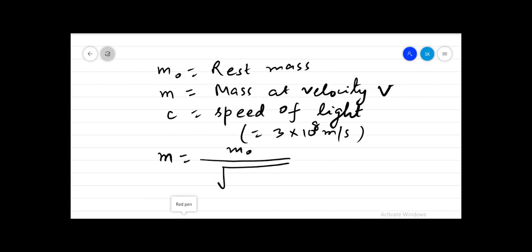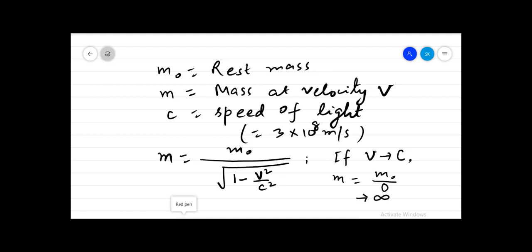So m equals m naught divided by under root 1 minus v square by c square is the relation for variation of mass with speed. Suppose a particle's velocity approaches the velocity of light c, that is, v approaches c. Then from this relation we can show that m tends to infinity, because v equal to c gives 1 minus 1 equals 0, so m naught by 0 tends to infinity.